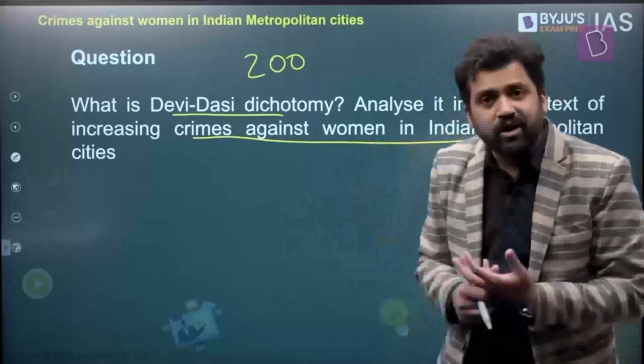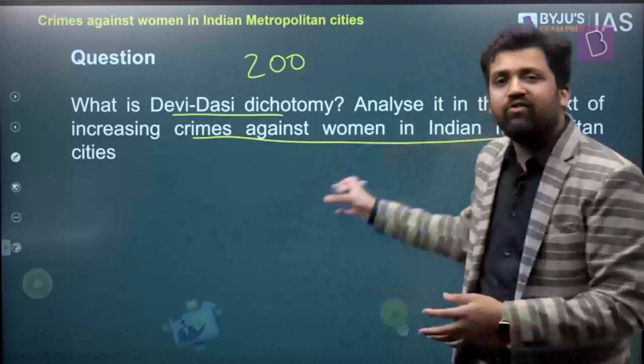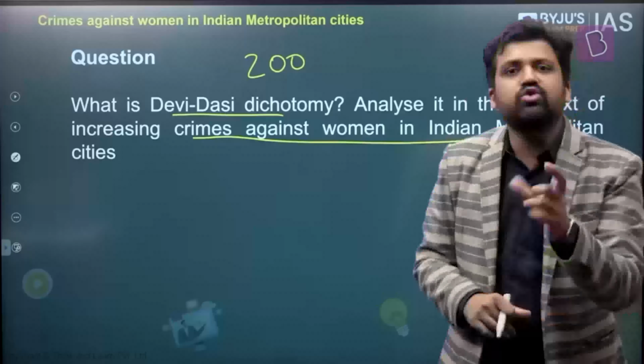These are the places where you will expect modernity, more education, a more educated and aware population, people working in white collar jobs, etc. But despite that, you will find different kinds of crimes against women, especially in these crime rates, especially high in smaller metropolitan cities. And so those things you can point out.